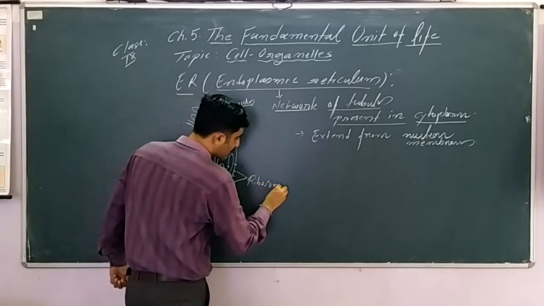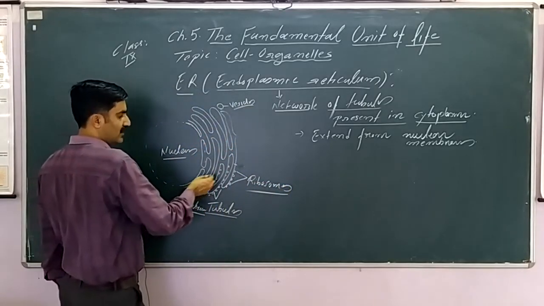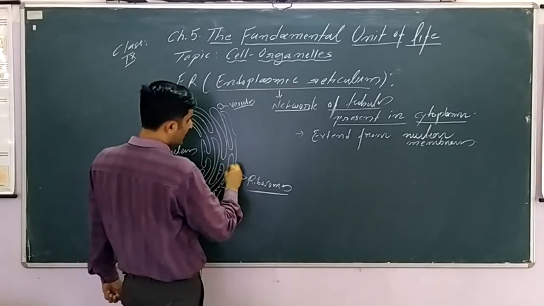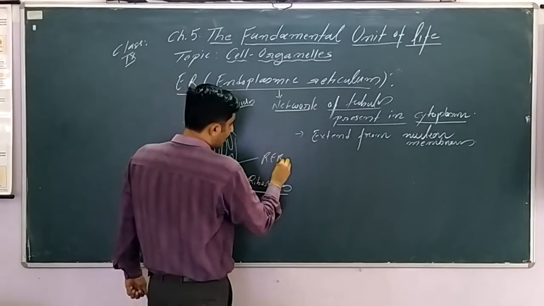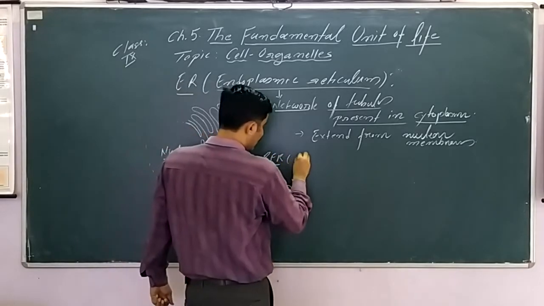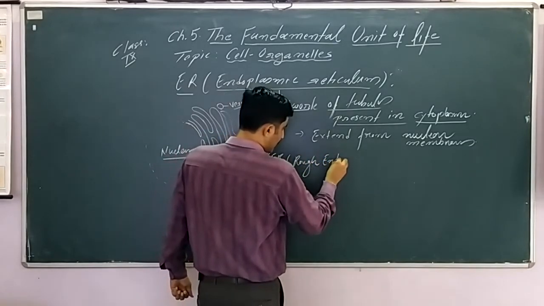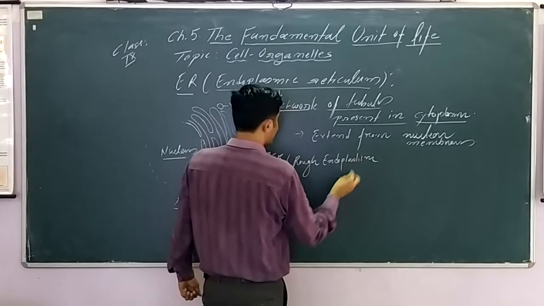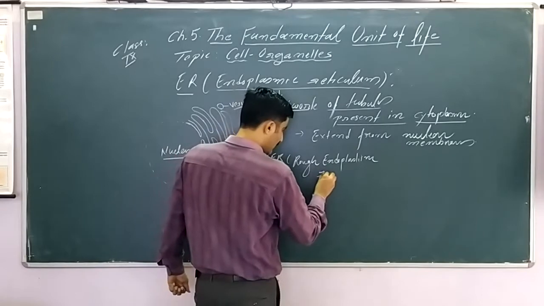So please remember, ribosomes are associated with the endoplasmic reticulum, and the ER which bears the ribosomes is known as RER. R here stands for rough endoplasmic reticulum. Its surface is rough in the presence of ribosomes.